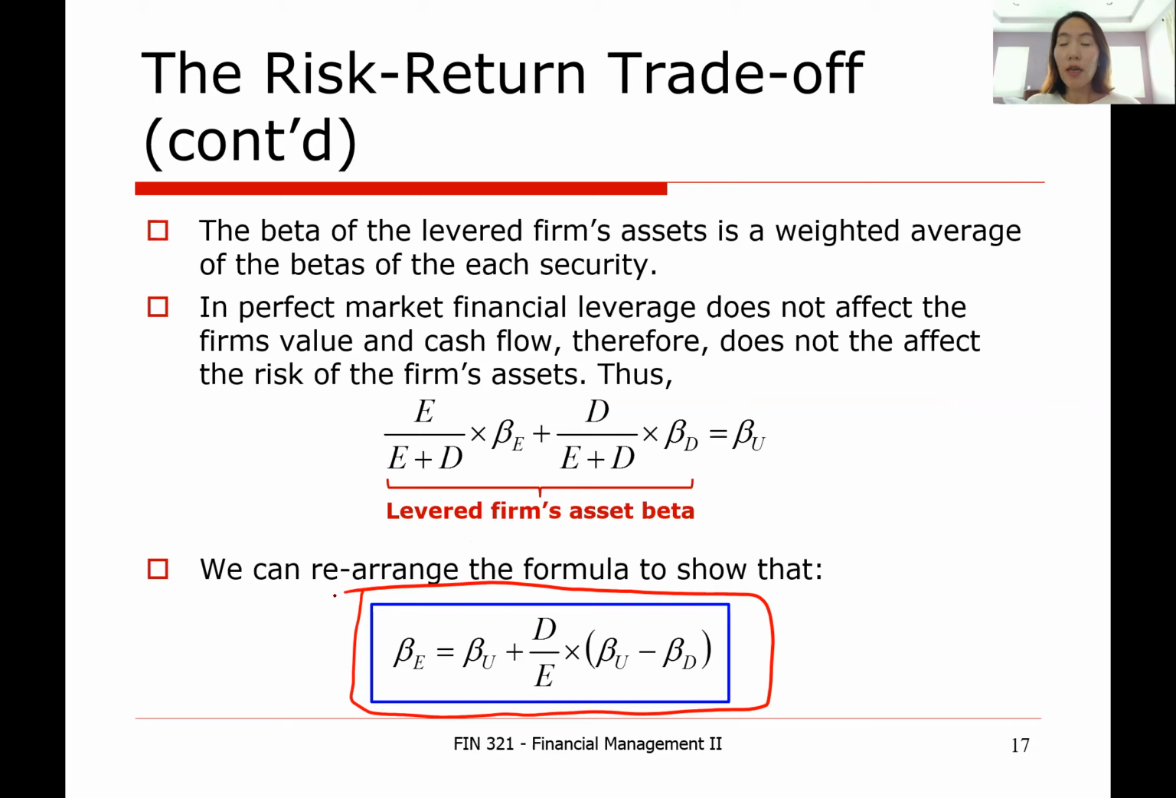Just like the return on equity is increasing with the leverage in a perfect market, the risk to equity holders is also increasing proportionally and monotonically with the debt to equity ratio of the company. So I want you to remember this equation.